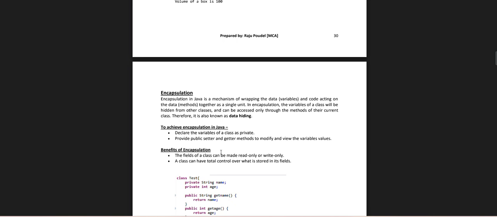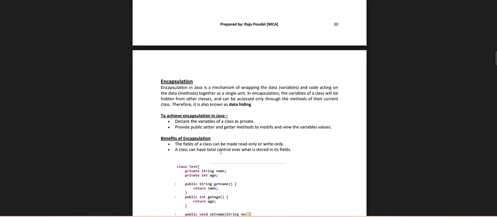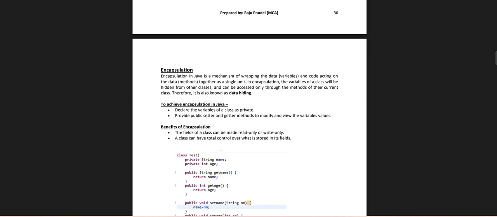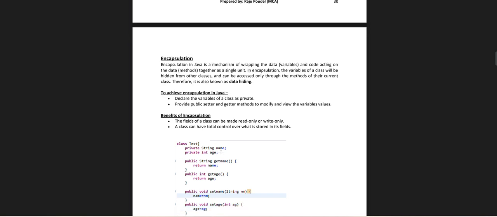Declare the variables of a class as private, and provide public setter and getter methods to modify and view the variables. Benefits of encapsulation: the fields of a class can be made read-only or write-only, and the class can have total control over what is stored in its fields.